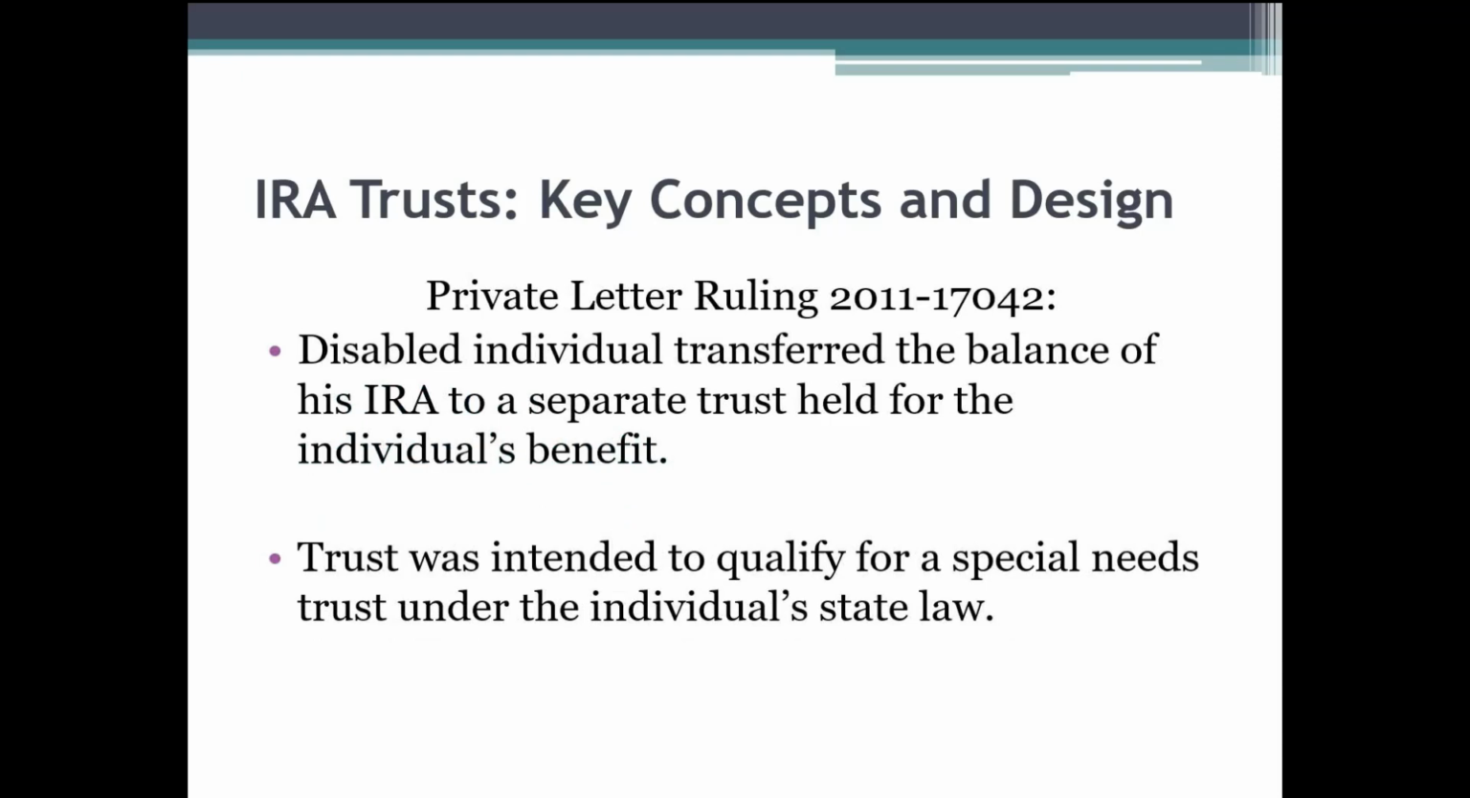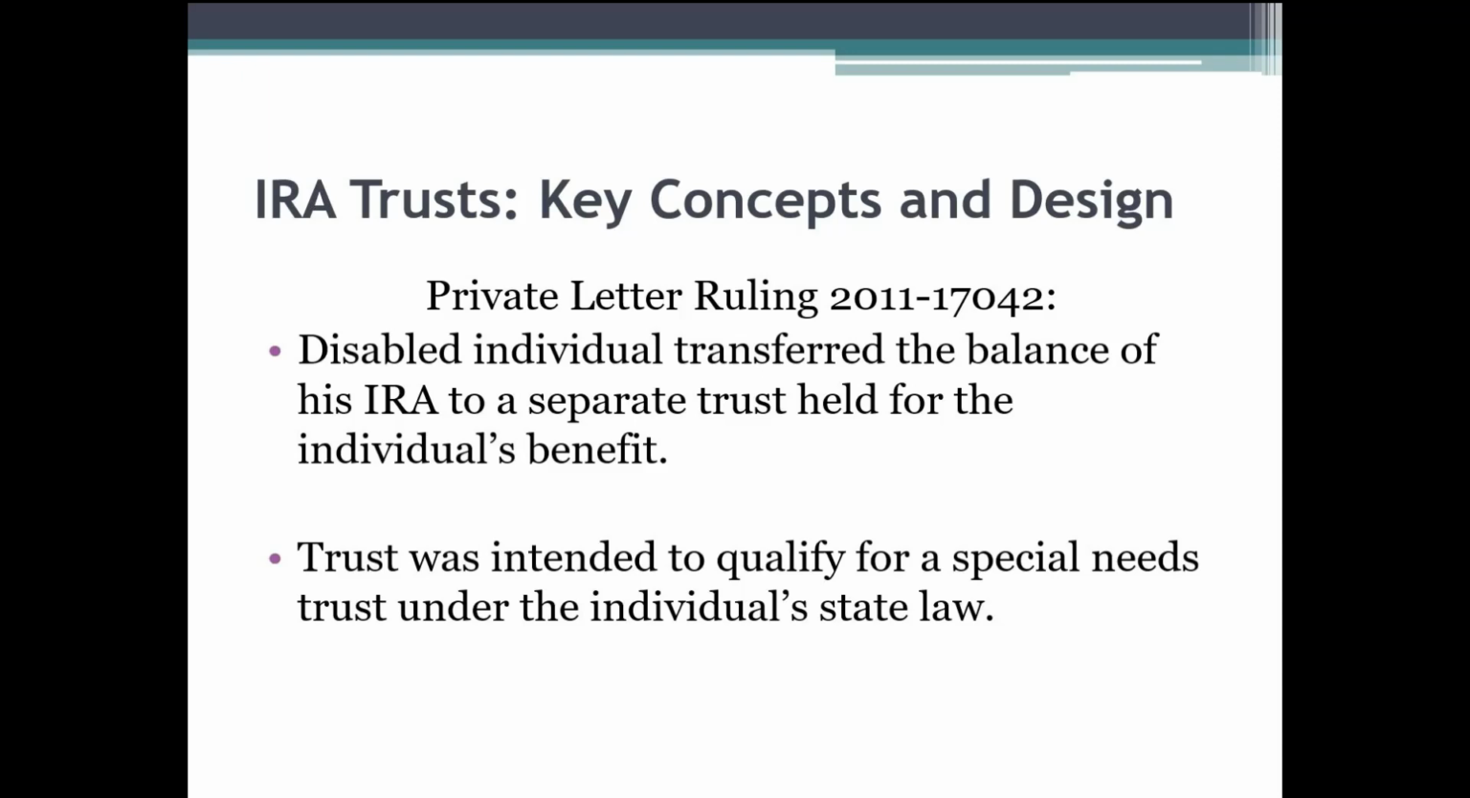So let's look at what these rules are, and again, keep in mind, the point here is we want to use a trust as the beneficiary of this IRA, but we want to make sure that the trust has the ability to continue the tax deferral treatment of the IRA. Here's an illustration of what can go wrong.